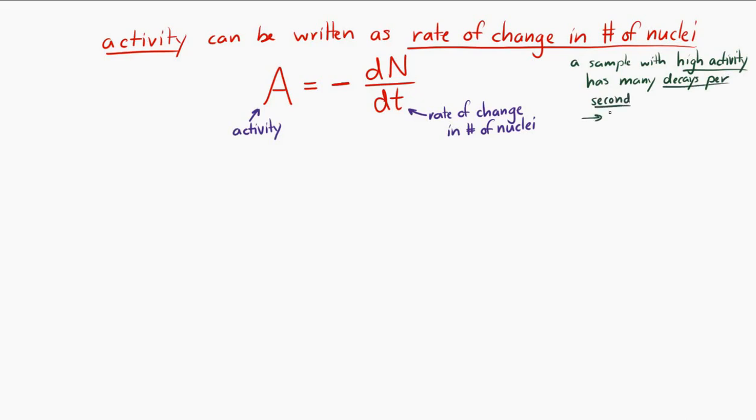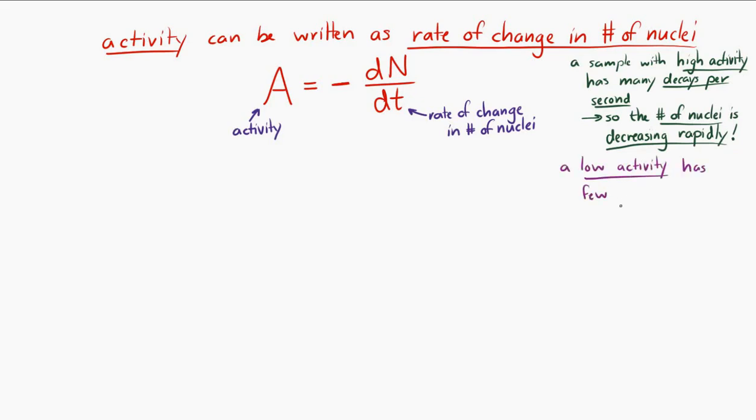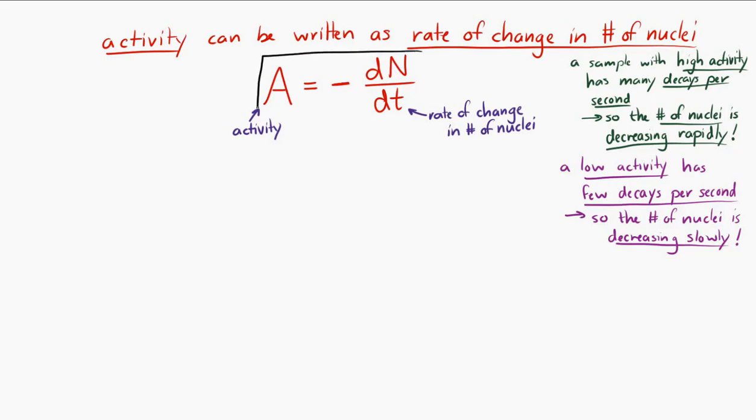Well, what that means is that the nuclei are very rapidly becoming some other type of nuclide. So the number of nuclei in your sample is rapidly decreasing. And if you had a low activity sample, then that would mean that you're slowly turning your nuclei into a different nuclide. You're slowly losing the original nuclei that you had. So yeah, the activity is the negative of the rate of change in the number of nuclei in your sample.